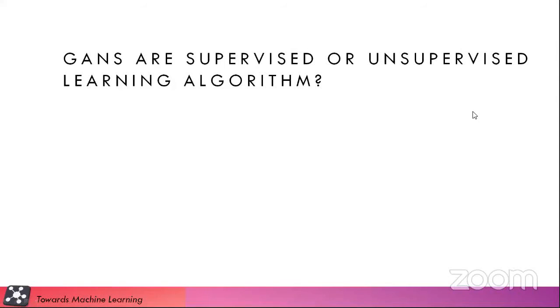Okay. So the answer is they are considered unsupervised, although they have some kind of supervision. So as Rohan said, it's semi-supervised. Obviously, we do have an unsupervised setup with a supervised loss. So GANs are basically classified as an unsupervised algorithm which has a supervised loss in it. So in general we term it unsupervised, but they are semi-supervised.